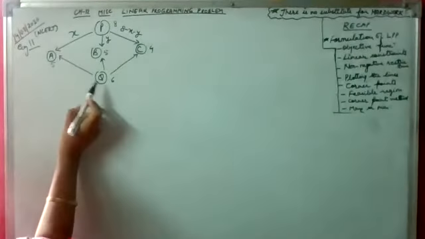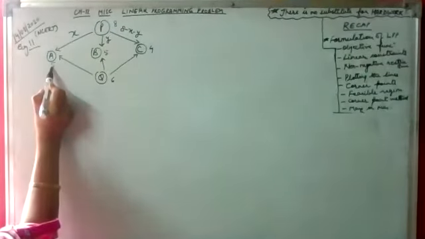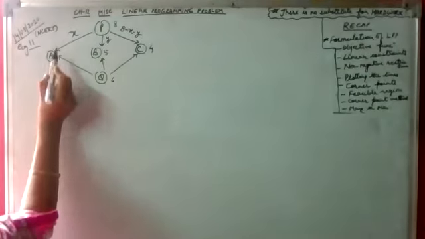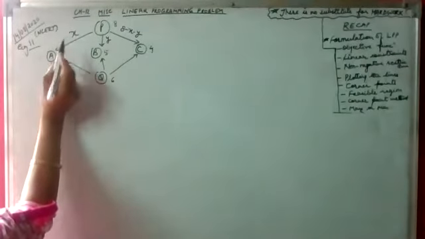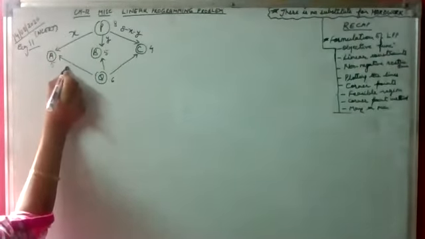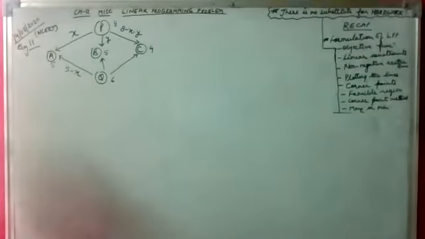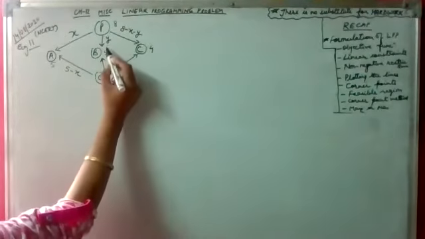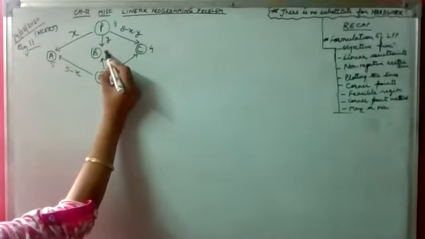Now let's come to Q. The weekly requirement of A is 5 units. It has taken X units from P. So leftover it will take from Q, that is 5 minus X. Similarly, weekly requirement of B is 5 units.